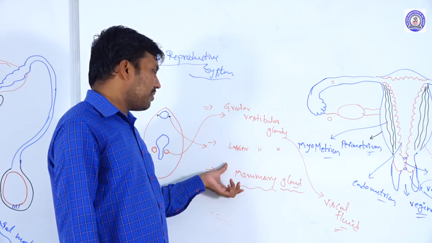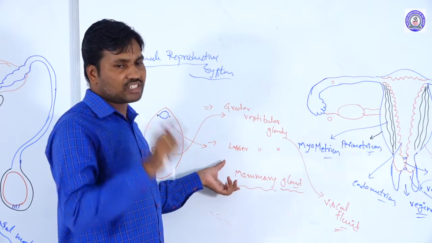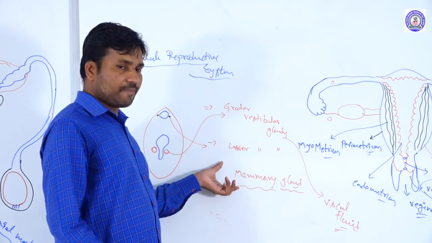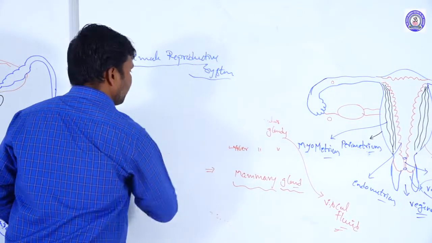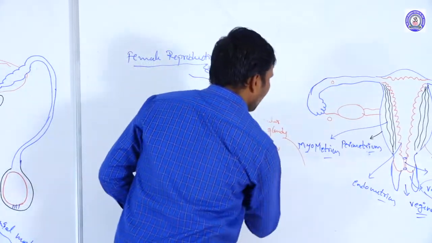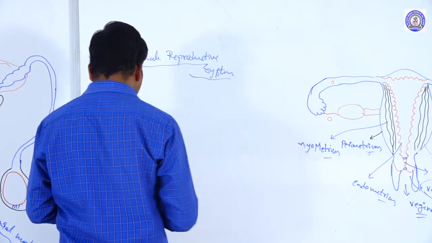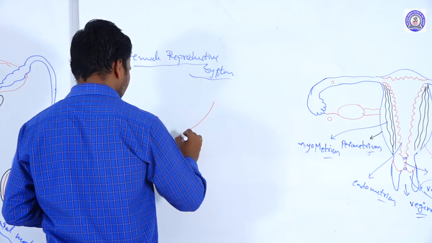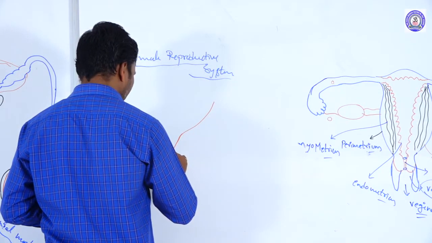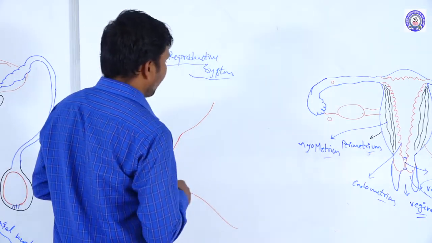Mammary glands are present in both the male and the female, but the development occurs only in females. Mammary gland development is nothing but breast development.